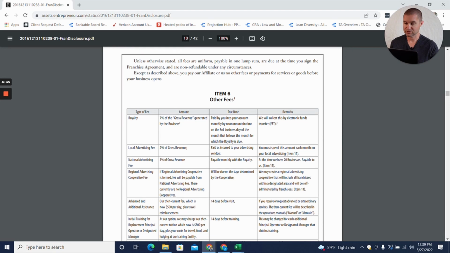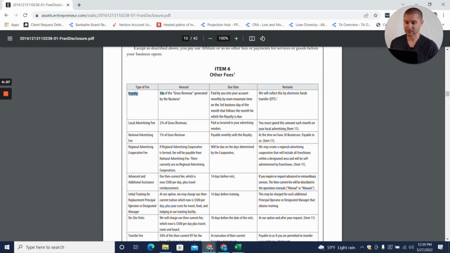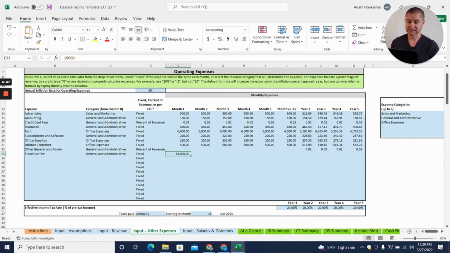All right, so jumping back in here, here's another example. So we've got a franchise royalty of 7% of gross revenue, which is very common for franchises to charge a percentage of revenue. So I'm going to show you in the template here how we can, let's call this the initial franchise fee, and then we'll call this a franchise royalty fee. Call it general administrative as well.